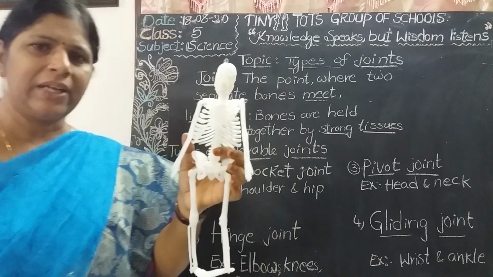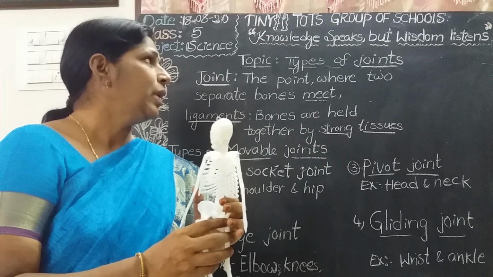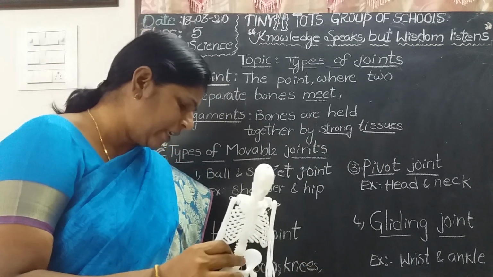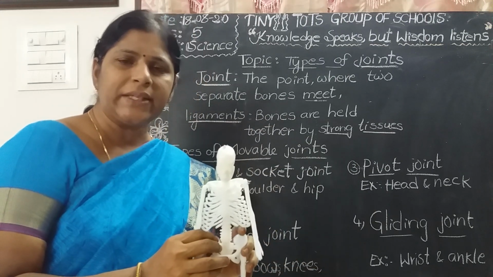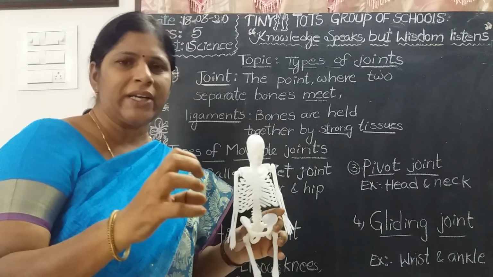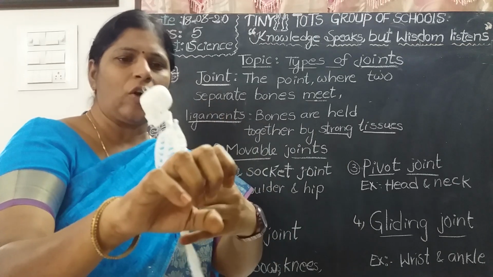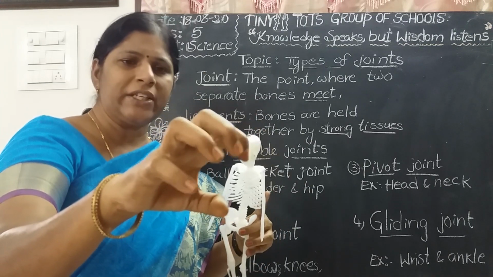These are all the different parts of the skeleton. Now we are going to learn about types of joints. There are a number of joints in our body. So what is a joint? In the knuckles, joints are there.